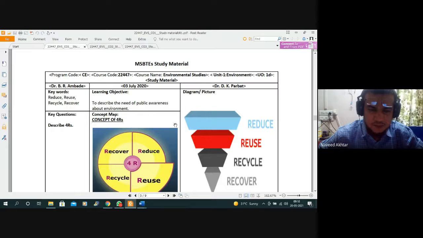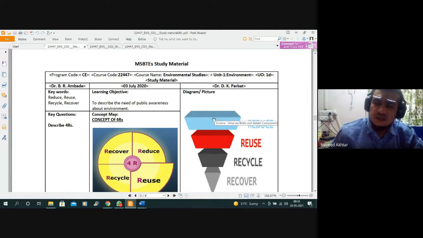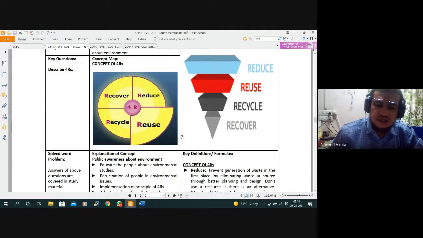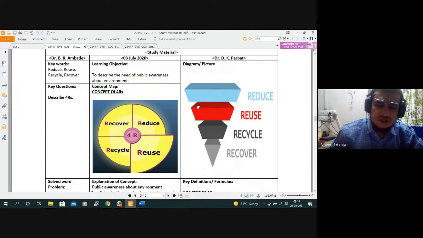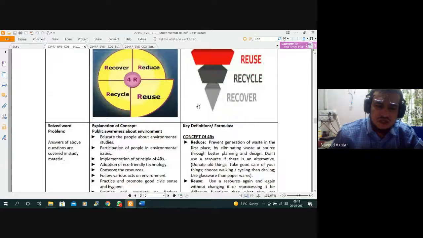Also recover: you can regenerate some material or recover material from the earth's crust, due to plantation, etc. That we have seen in unit number one.